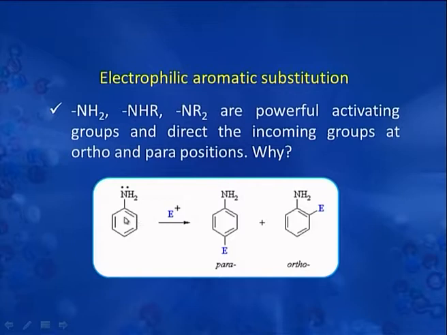I think we have discussed it earlier also, that whenever there is an electron releasing group present on benzene, then the lone pair of electrons on nitrogen delocalizes with the pi electron cloud of benzene ring, thereby making both ortho positions and the para position with respect to amino group electron rich, and that is why any electron deficient moiety like E plus shown here will come on either ortho position or on para position, and that is why we say that aniline and substituted anilines are ortho and para directing.